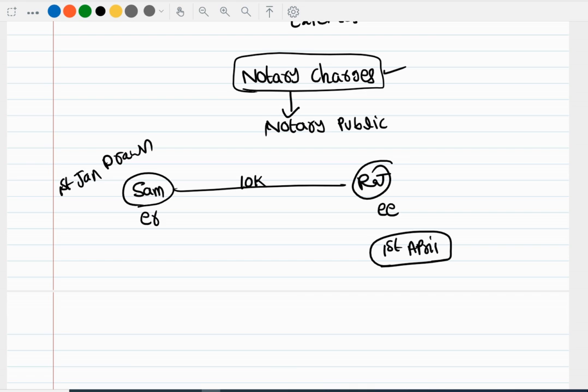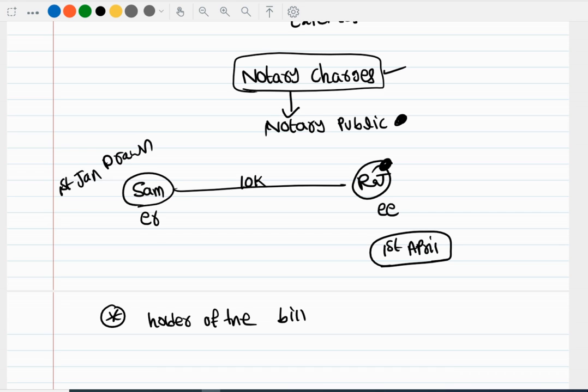Whenever dishonor happens, then the holder of the bill has to go to the notary public and notarize this scenario, that so and so person, who is Raj, dishonored the bill.